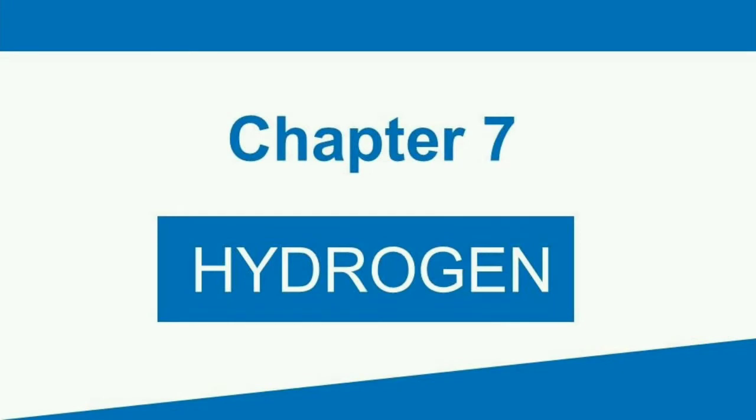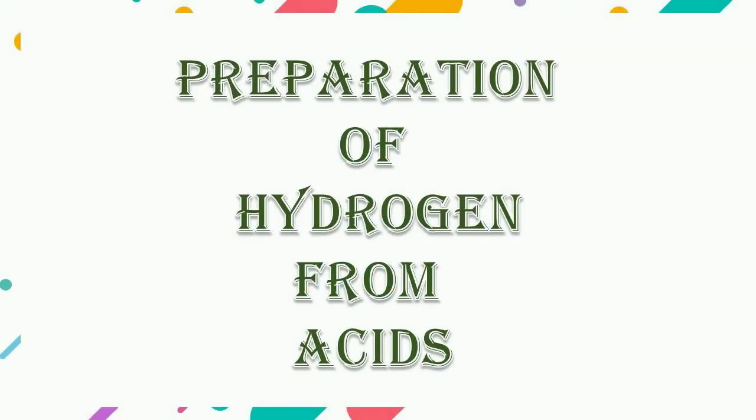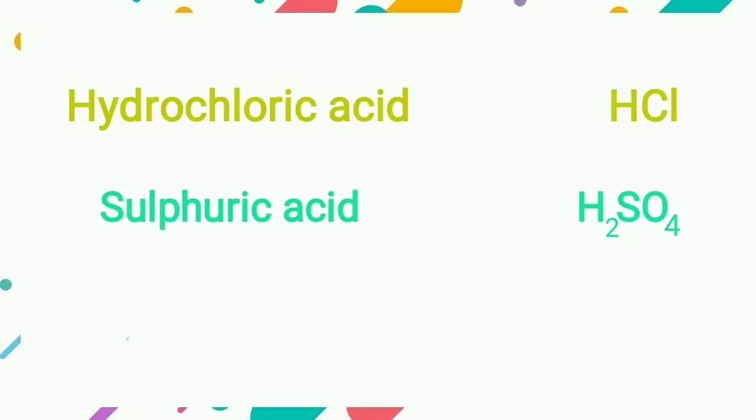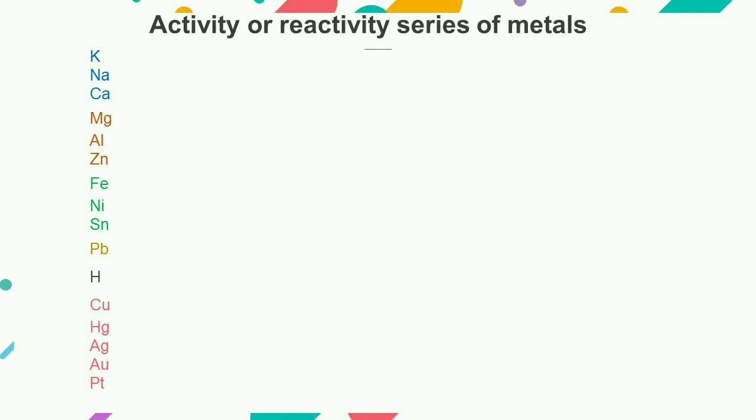In this video, we are going to study about the preparation of hydrogen from acids. Acids like hydrochloric acid and sulfuric acid contain hydrogen atoms which are displaced from these acids by the action of active metals. The nature of the reaction which takes place depends upon the activity or reactivity series of metals.